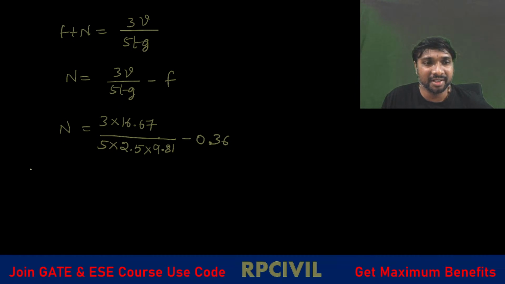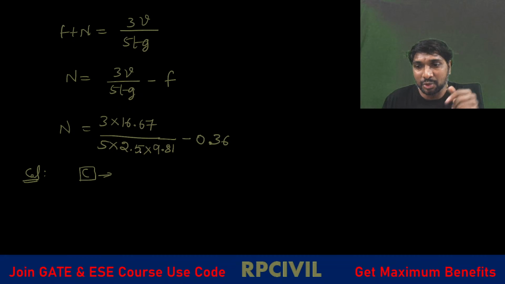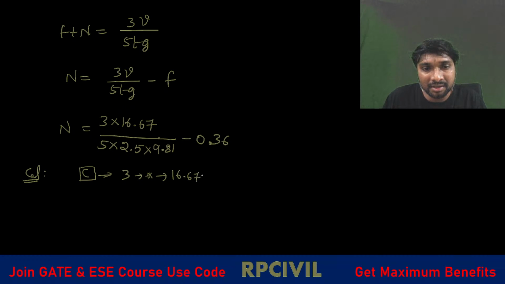Then how can you get this? If you just observe, how to use the calculator? First clear all, right? And we have to calculate the denominator first, or either we can calculate the numerator first or denominator first here. Whatever it is, I'll go with 3 multiplication, then 16.67.